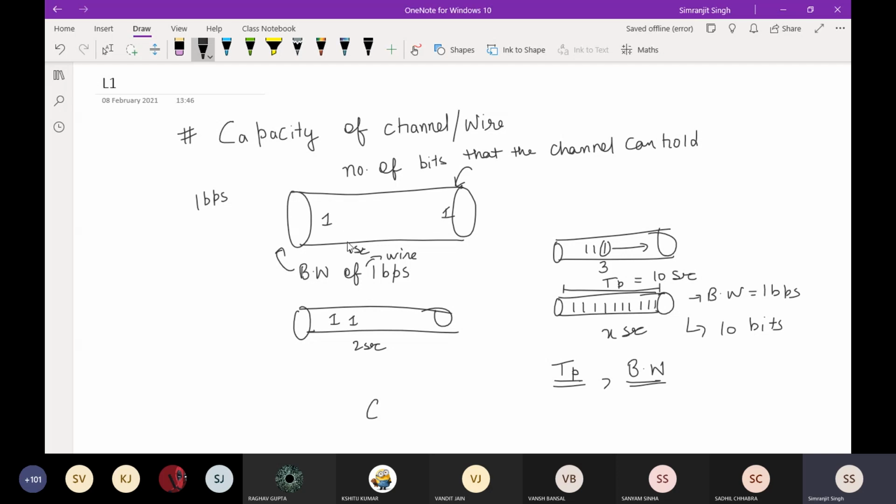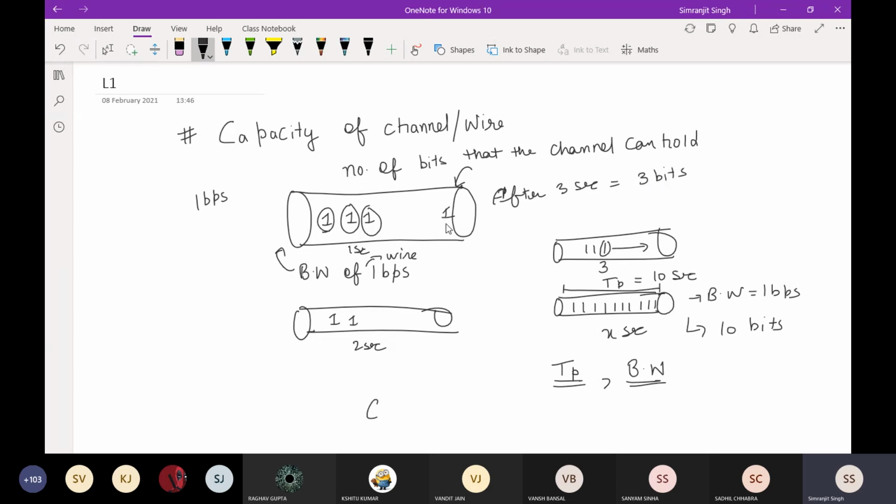At 1 second there will be 1 bit in this channel, after 2 seconds there will be another bit, after 3 seconds there are 3 bits. If you take a snapshot of this after 3 seconds,